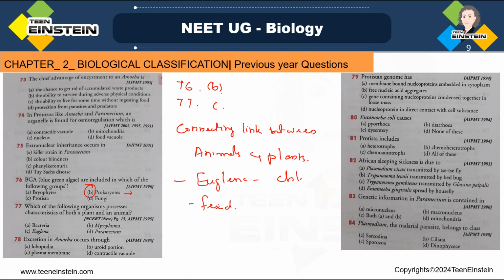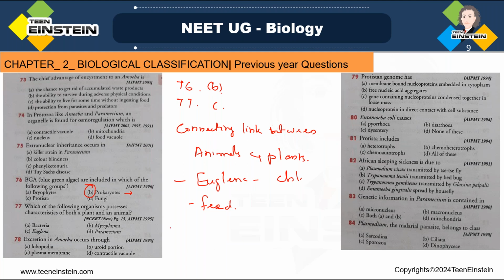Okay, so it's having the chlorophyll. Usually plants are having the chlorophyll, not the animals, right? But their feeding habit, it feeds like animals in the absence of sunlight. It resembles the ancestral forms from which the plants and animals evolved. Okay.